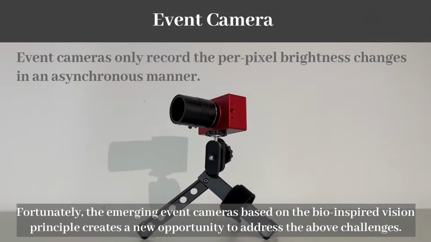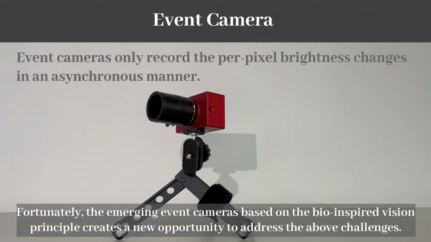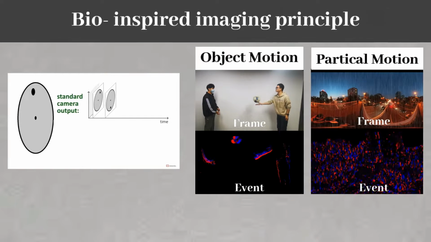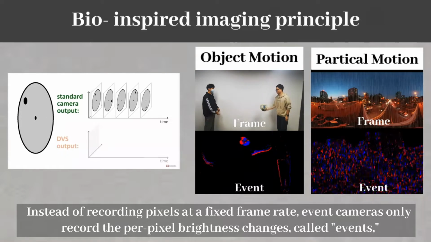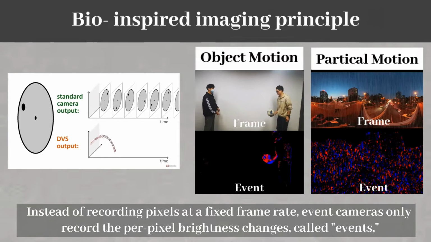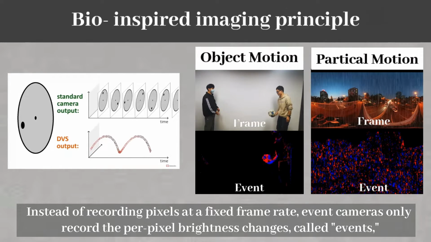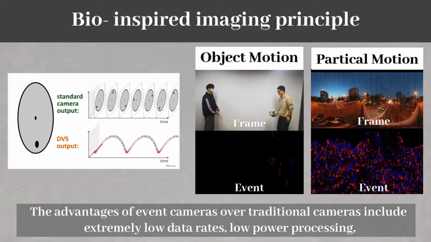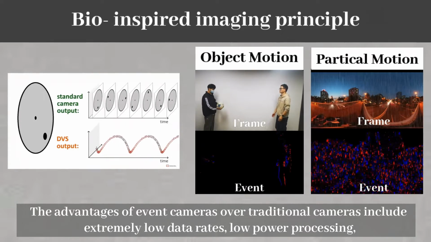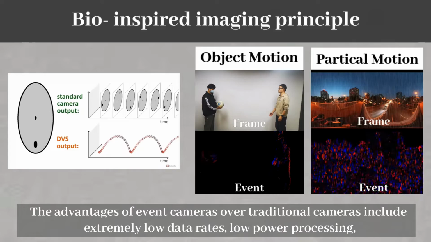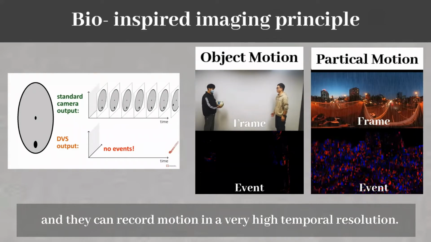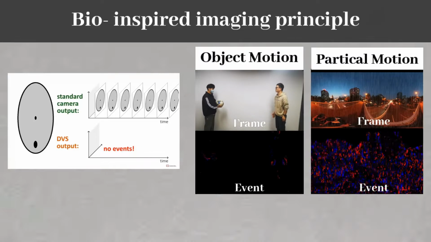Fortunately, the emerging event cameras based on the bio-inspired vision principle create a new opportunity to address the above challenges. Instead of recording pixels at a fixed frame rate, event cameras only record the per-pixel brightness changes, called events, in an asynchronous manner. The advantages of event cameras over traditional cameras include extremely low data rates, low power processing, and they can record motion in a very high temporal resolution.